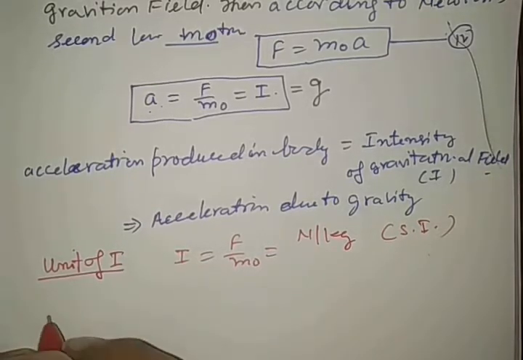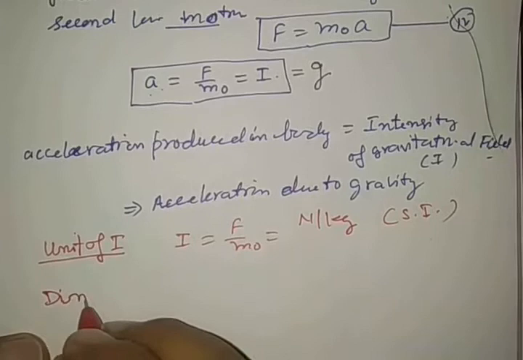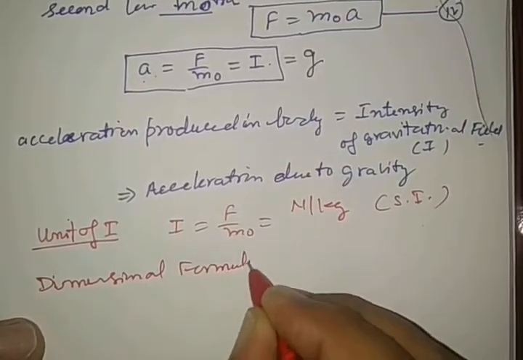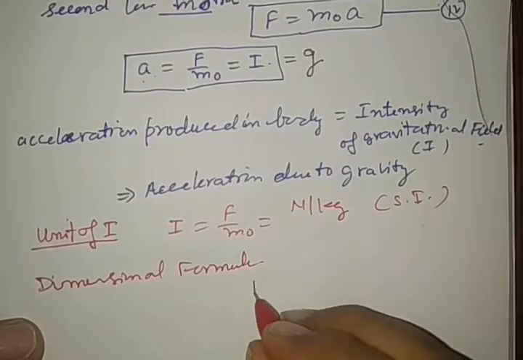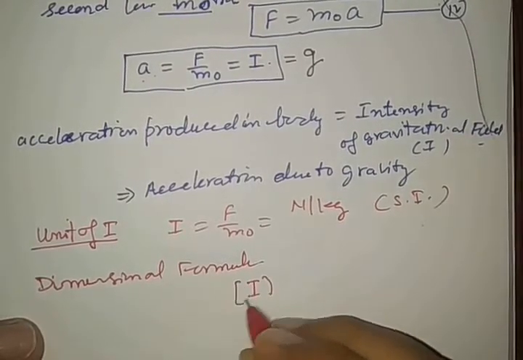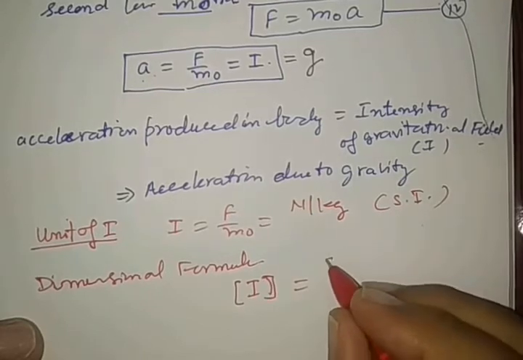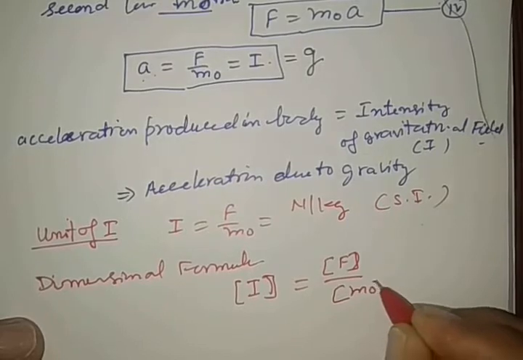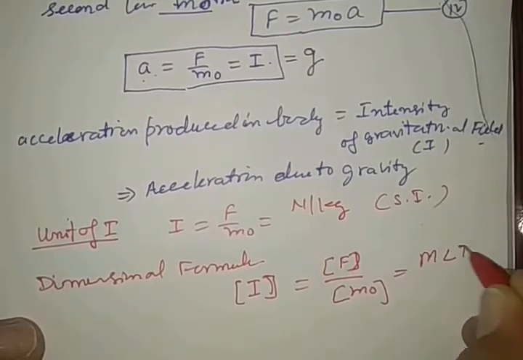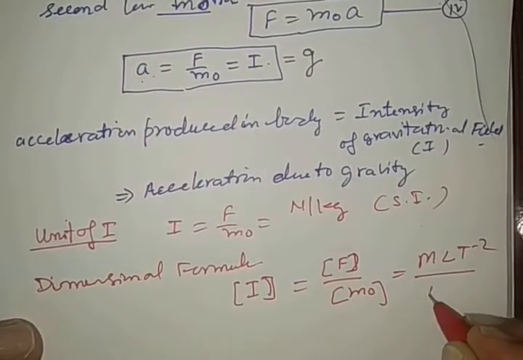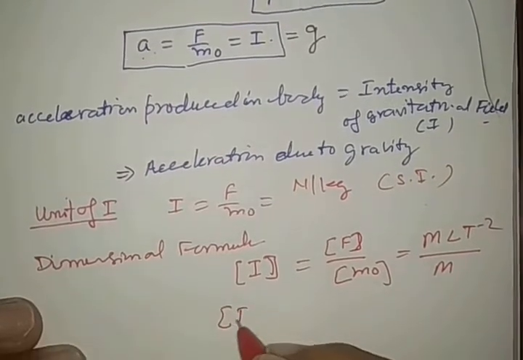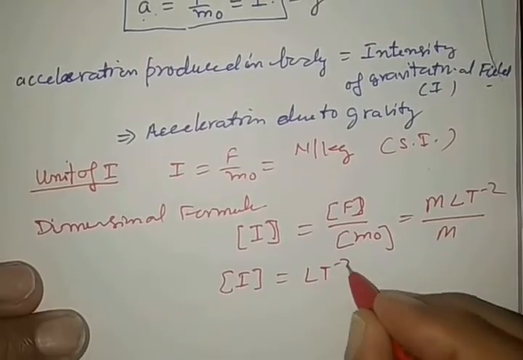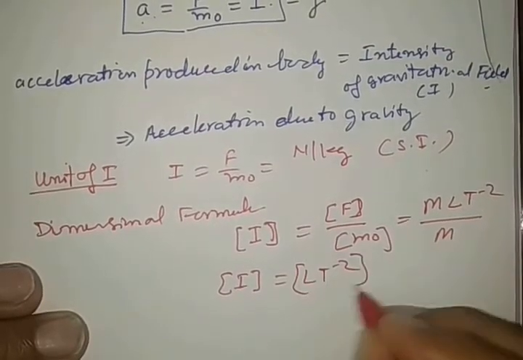Its dimensional formula: the dimension of I is equal to the dimension of F divided by the dimension of test mass. It is M L T minus 2 by M. So the dimensional formula of intensity is L T minus 2, equal to the dimension of acceleration.